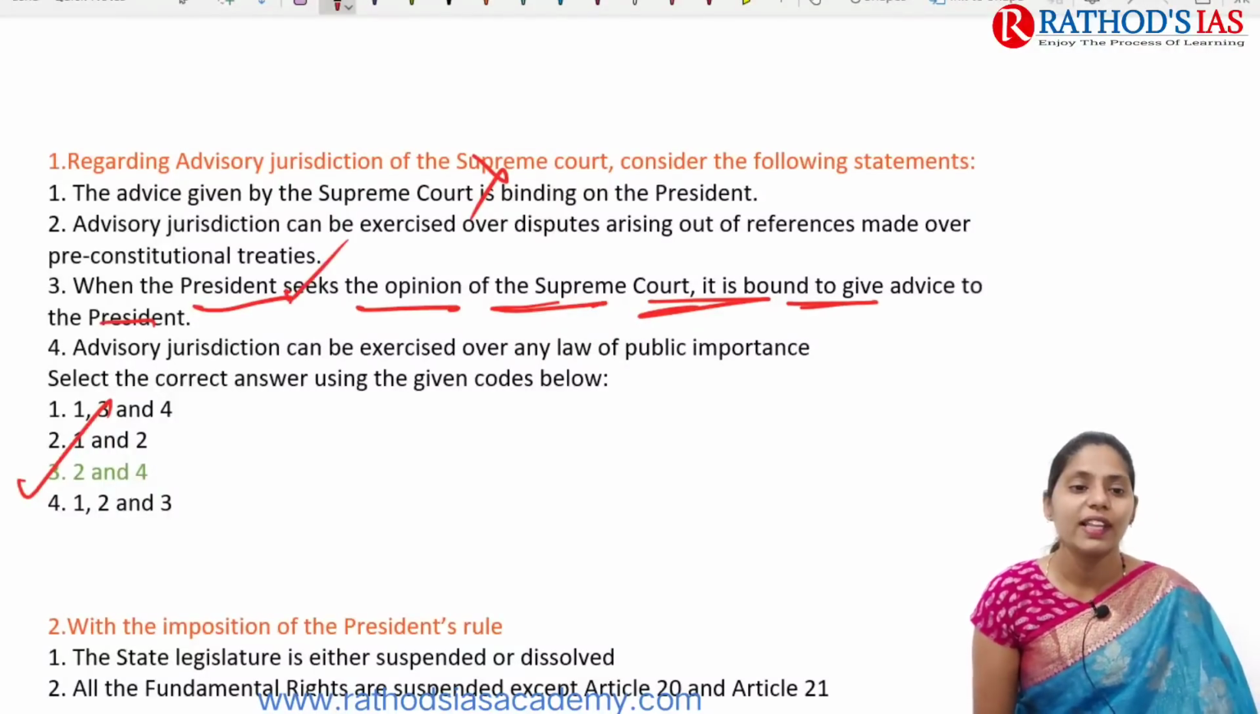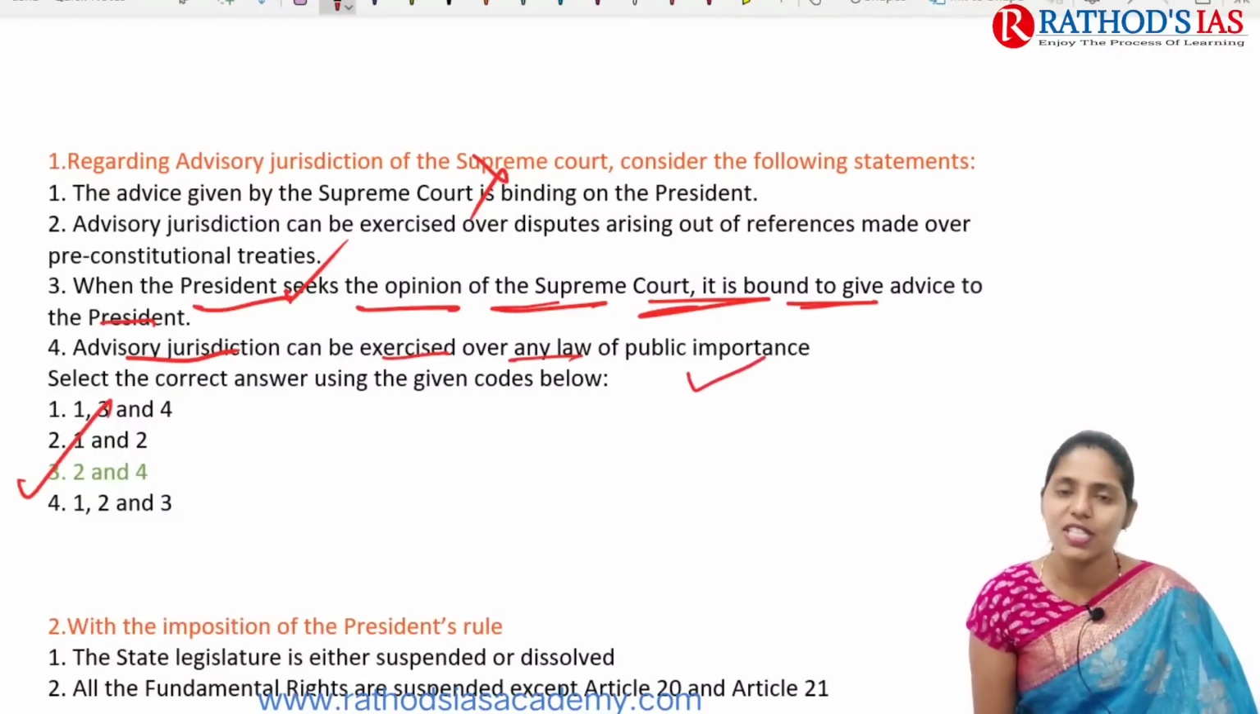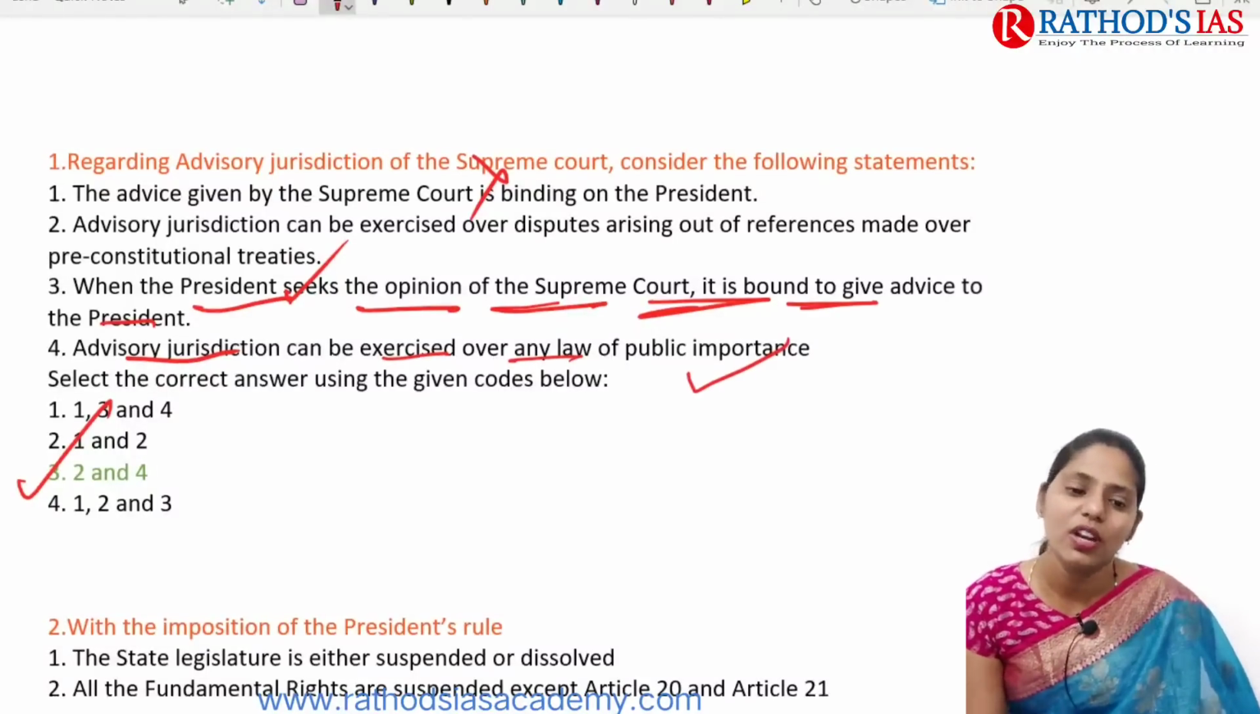It is not at all like that. And next one is advice jurisdiction can be exercised over any law of public importance. Yes. So that option will be 3, 2 and 4.